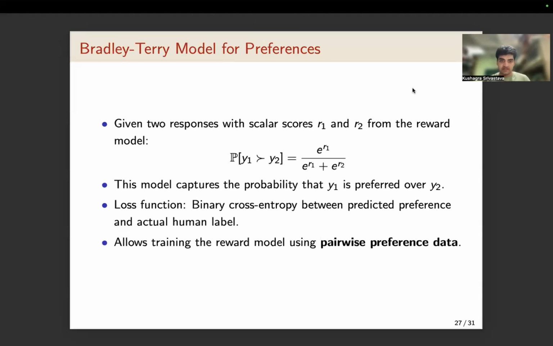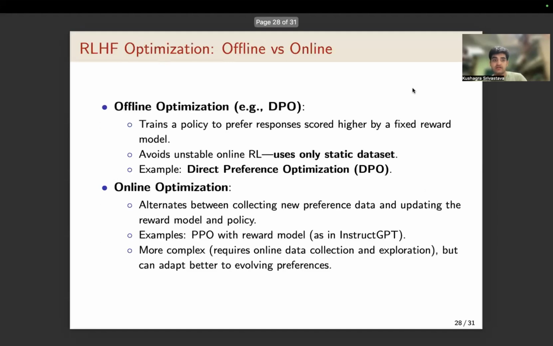So this is how we assign a numeric score to a preference data point. The probability of y1 being greater than y2 is modeled as a logistic function of the difference in rewards. You can see that this looks like the binary cross entropy loss function that is used in logistic regression. This allows training the reward model using pairwise preference data.